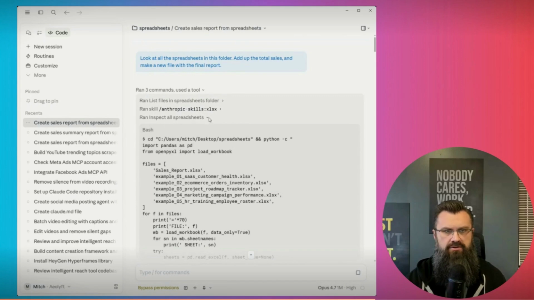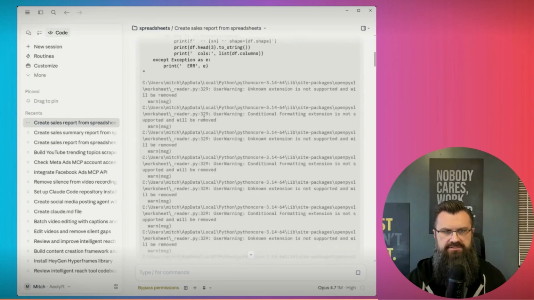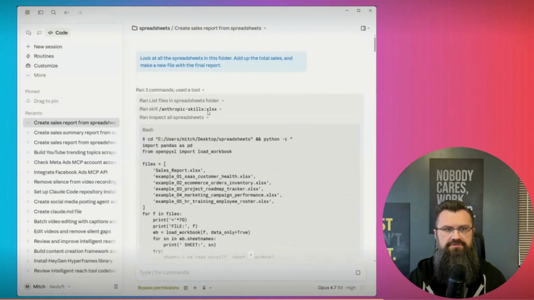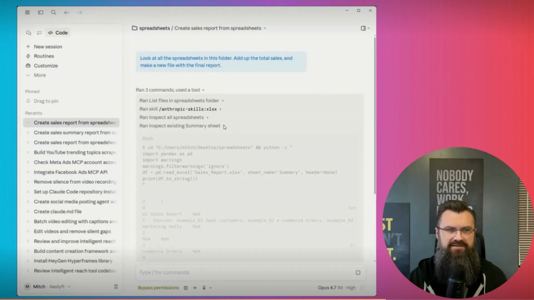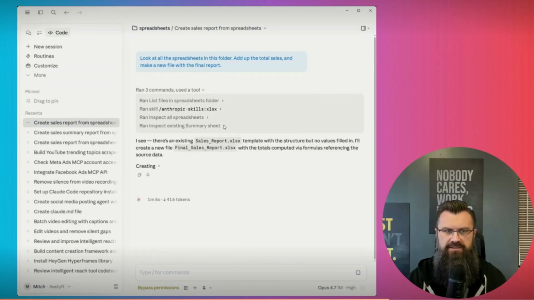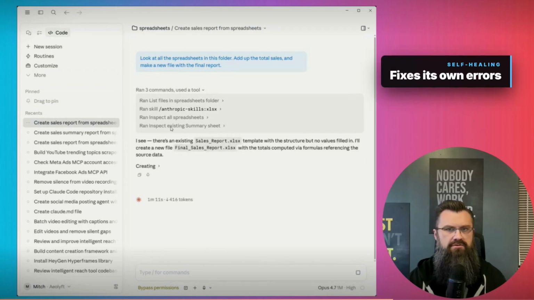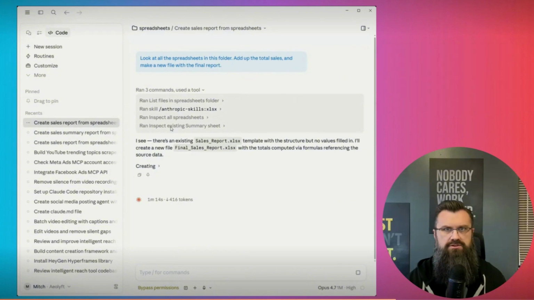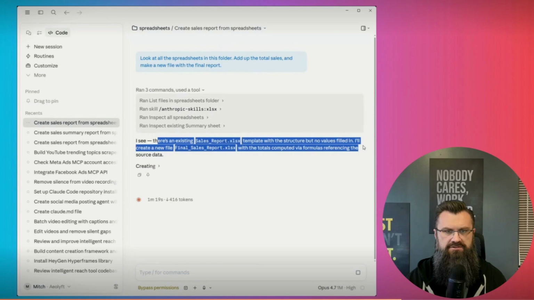It's inspecting all the spreadsheets here, and you get to see all this, but you can literally see there's the Python code. So it's writing its own code to figure out how to do this. So you're not necessarily having to tell it how to do it. It's figuring it out. And if it runs into any problems or any errors, it will actually correct itself. So it says it sees that there's that template with no values filled in. It's going to create a new one.